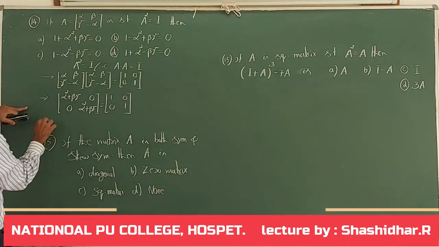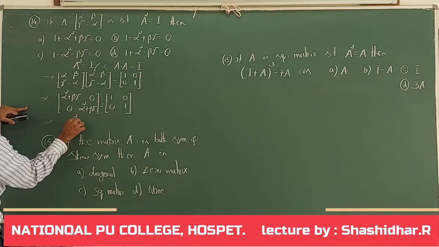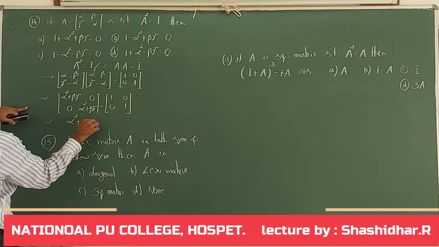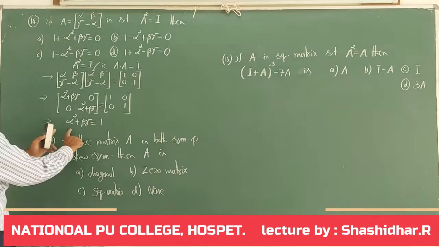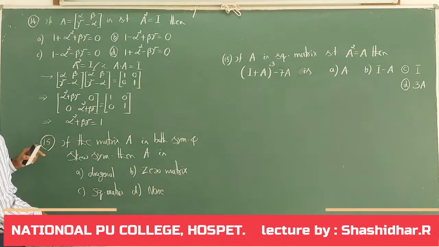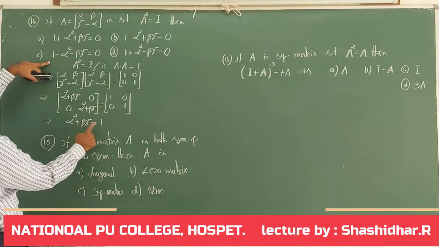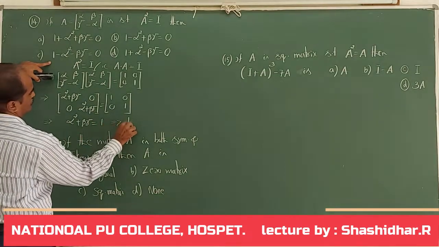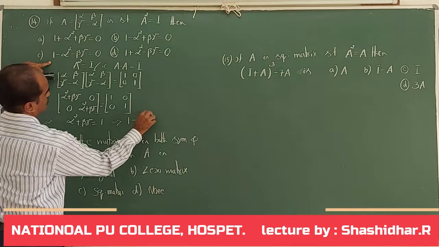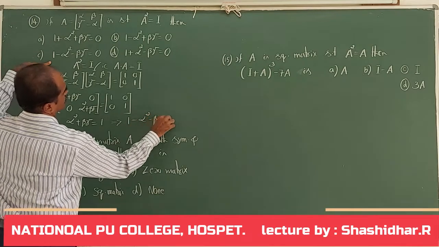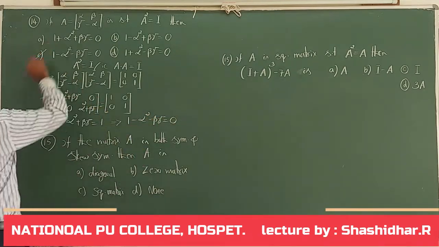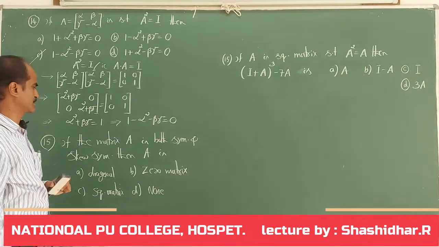On equating the corresponding elements, alpha square plus beta gamma equals 1. Write all these terms to the right hand side. Which option is correct? 1 minus alpha square minus beta gamma equals 0. So option C is the right answer.